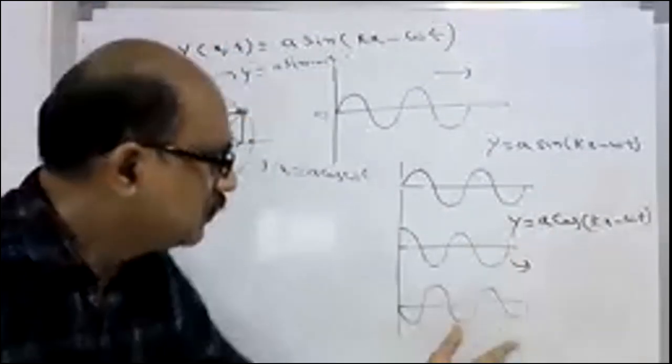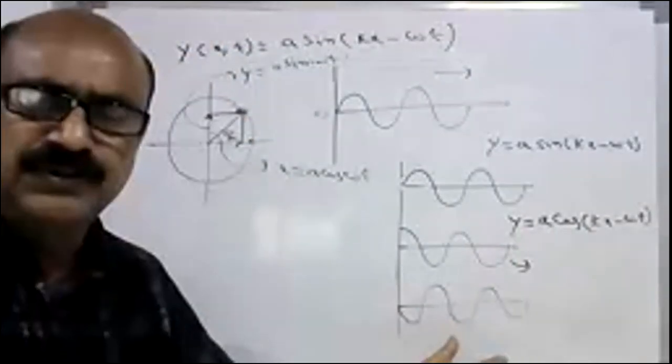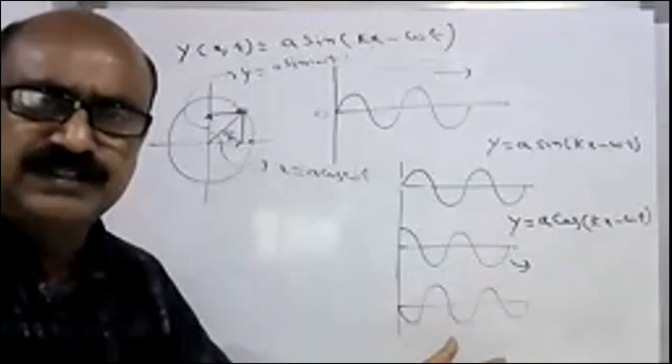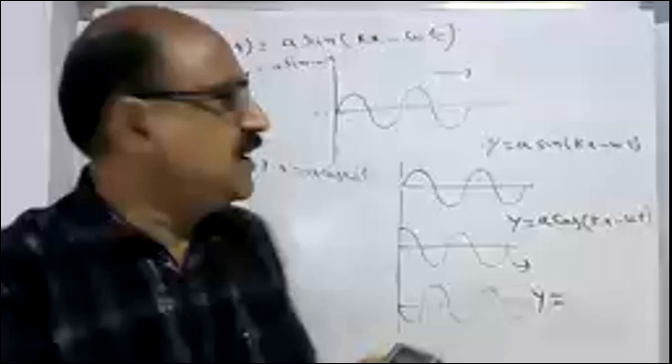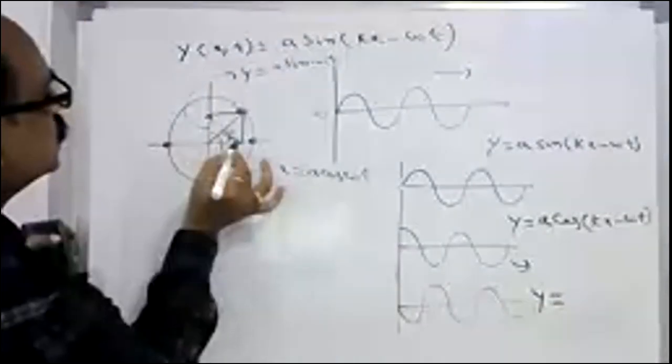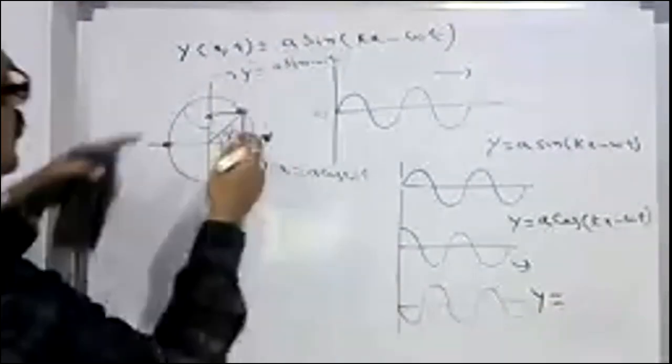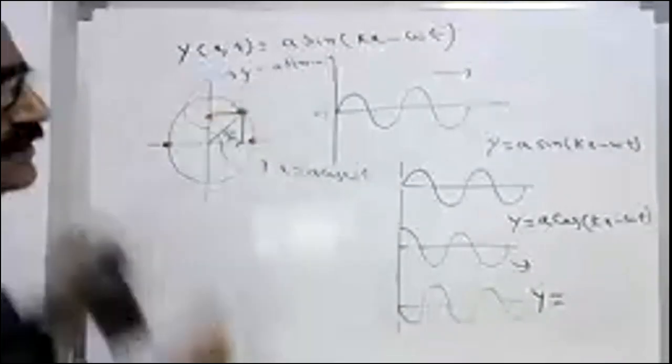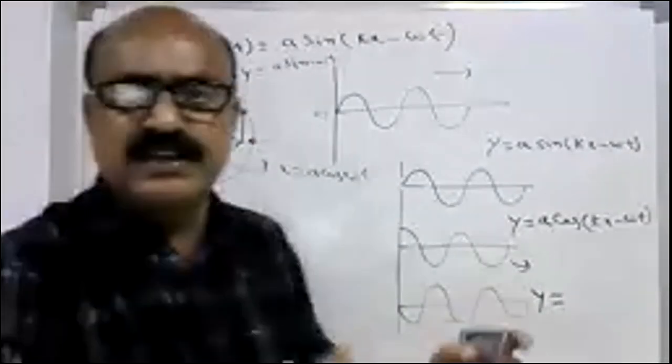What about the third one? How do you write this one? y is equal to A sin(kx minus omega t plus pi), which is minus A sin(kx minus omega t). It is completely opposite. The difference of these two waves is a phase of pi. When the particle is somewhere here, the other particle is somewhere here. These two are different, and they always move like this. They differ by an angle of pi.